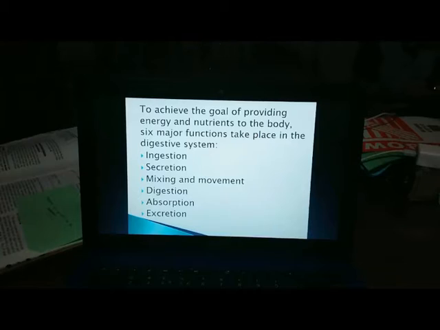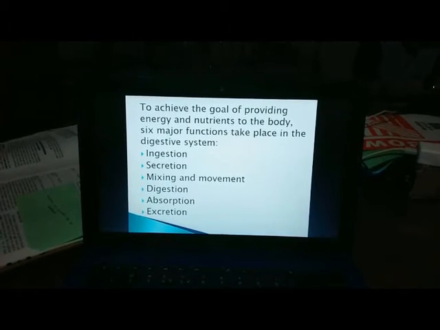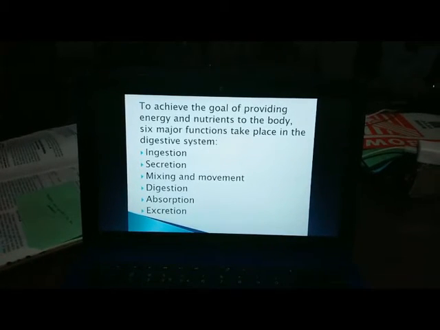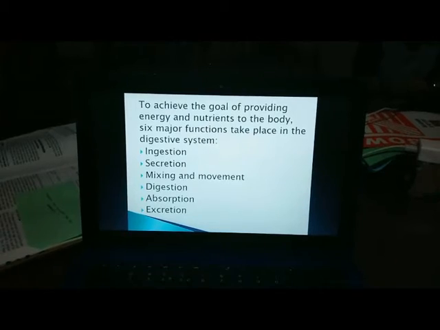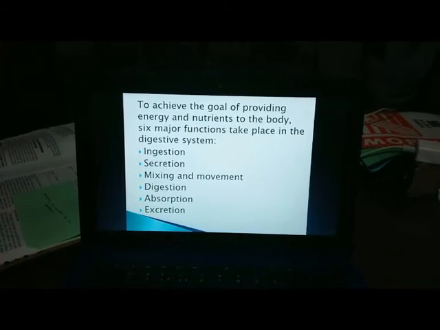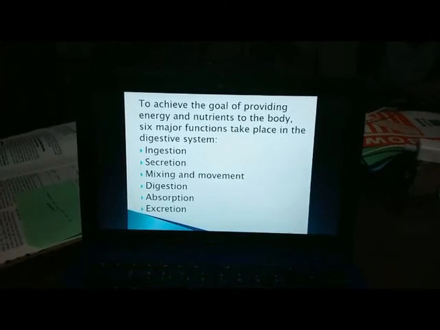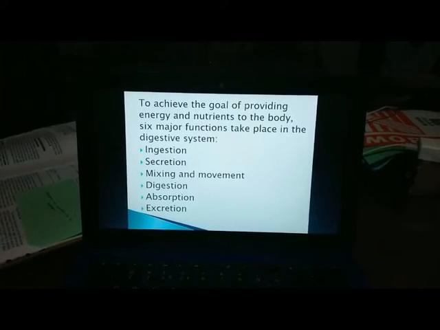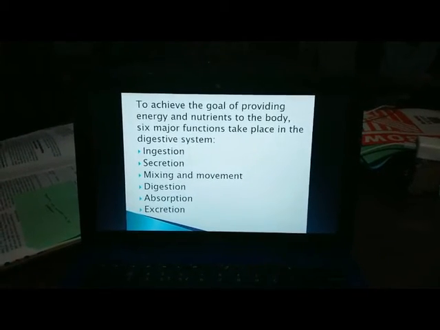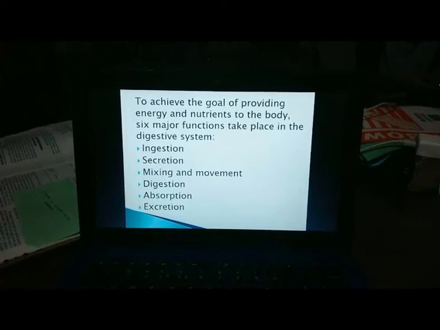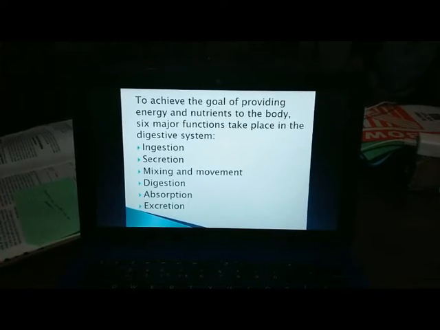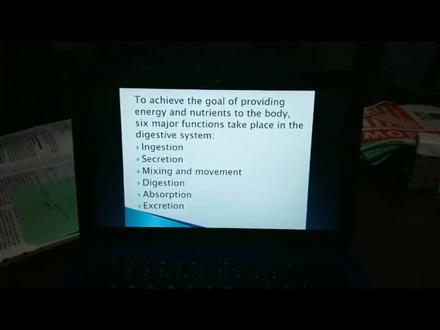Next is absorption. It is the passage of a substance into or across a blood vessel or membrane. Most nutrient absorption occurs by active transport into the capillary blood of the villi. And next is excretion. It is the process of eliminating waste products from the body.